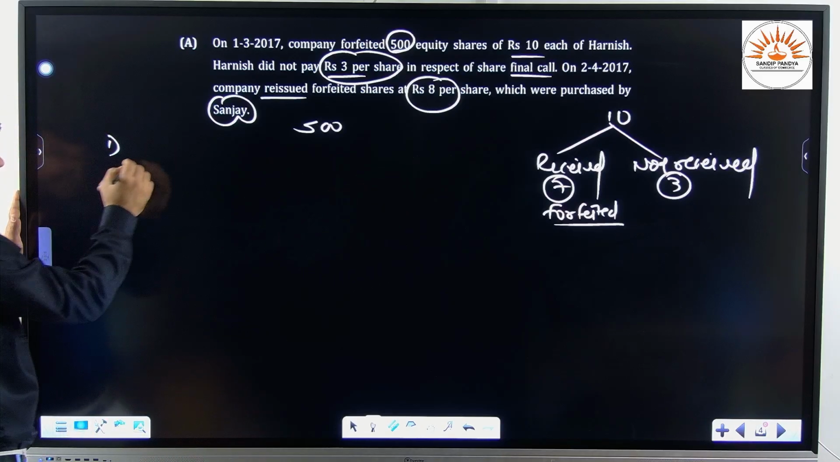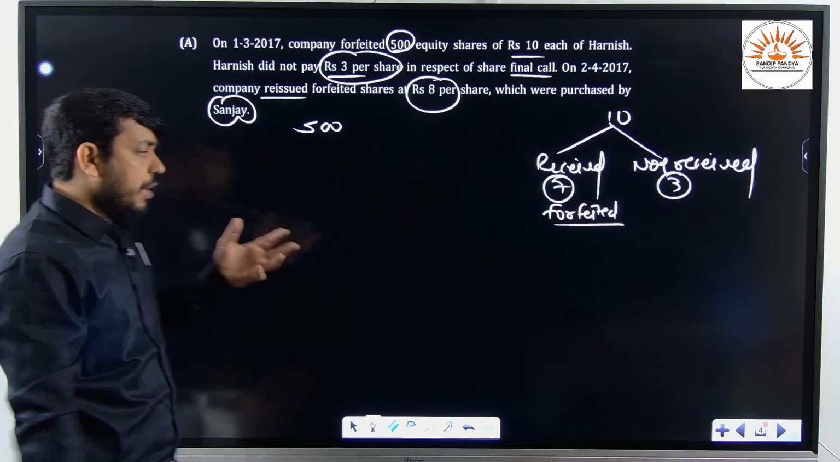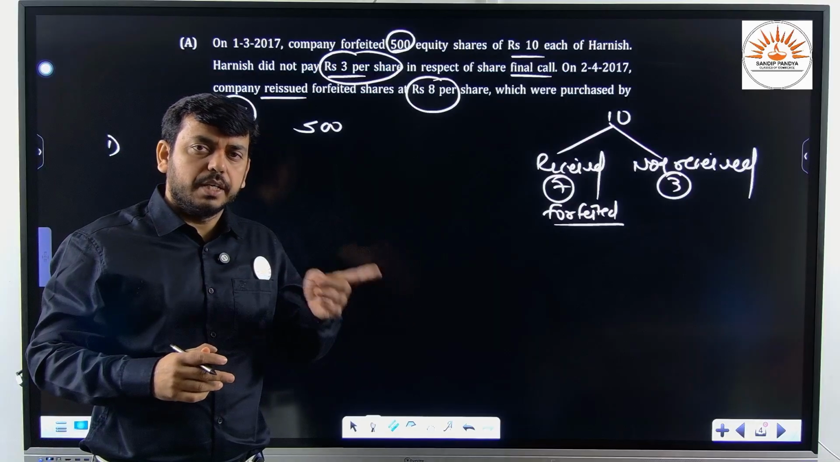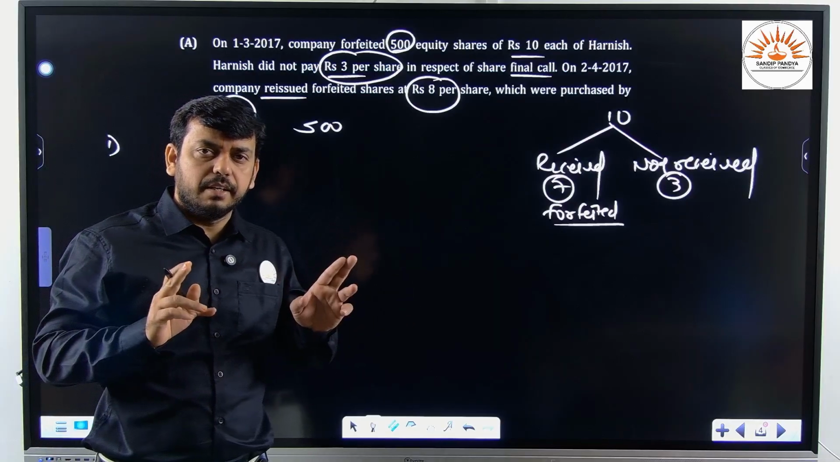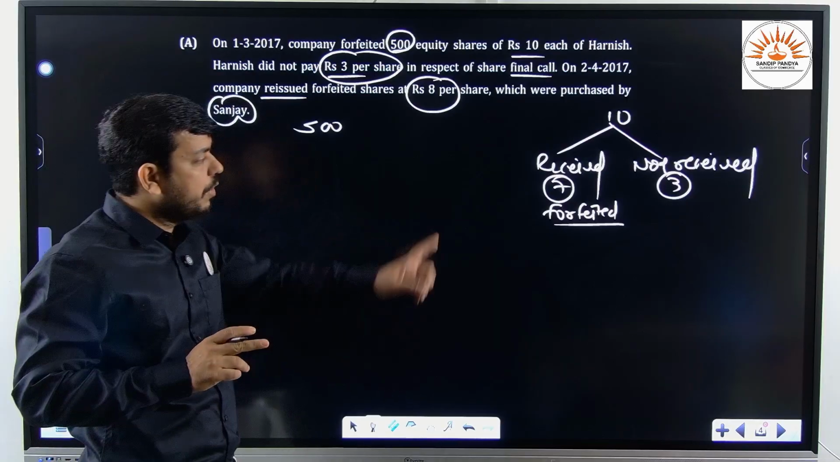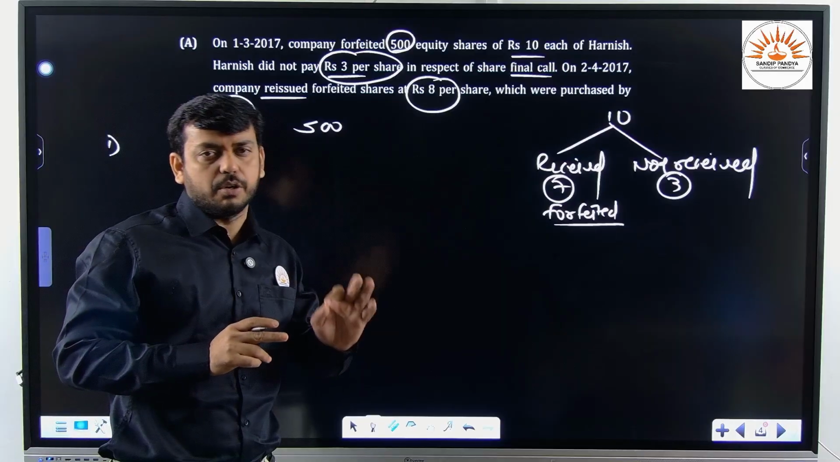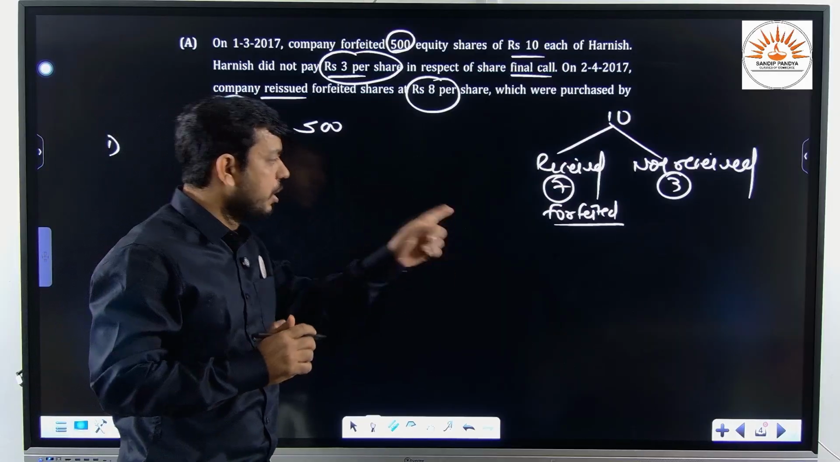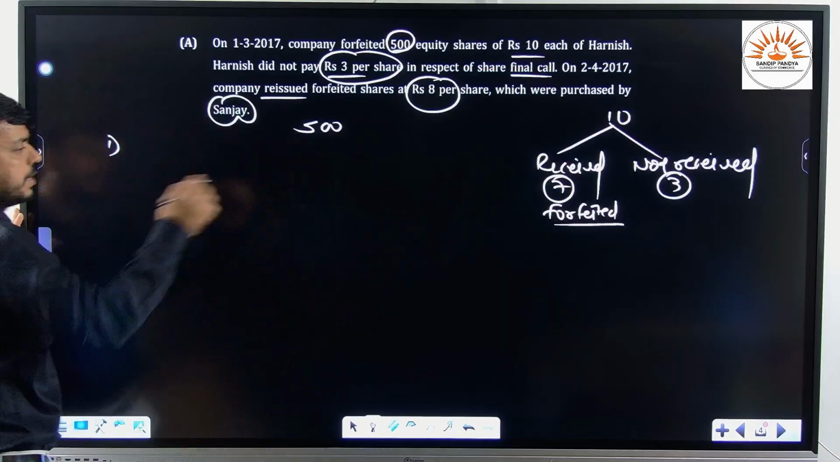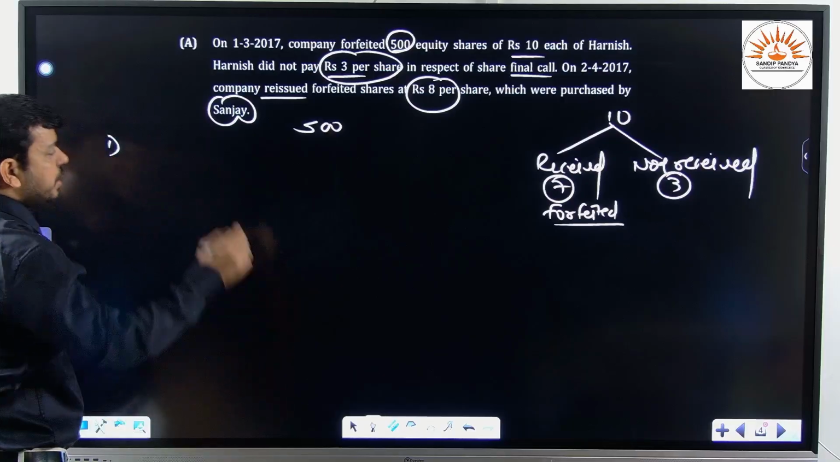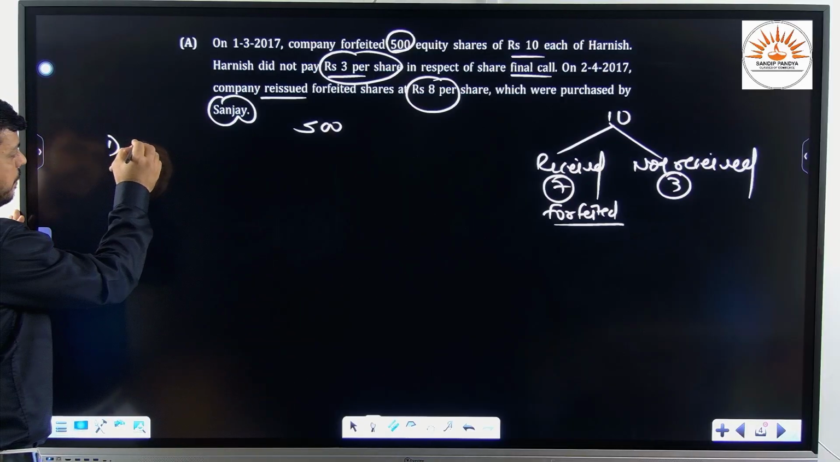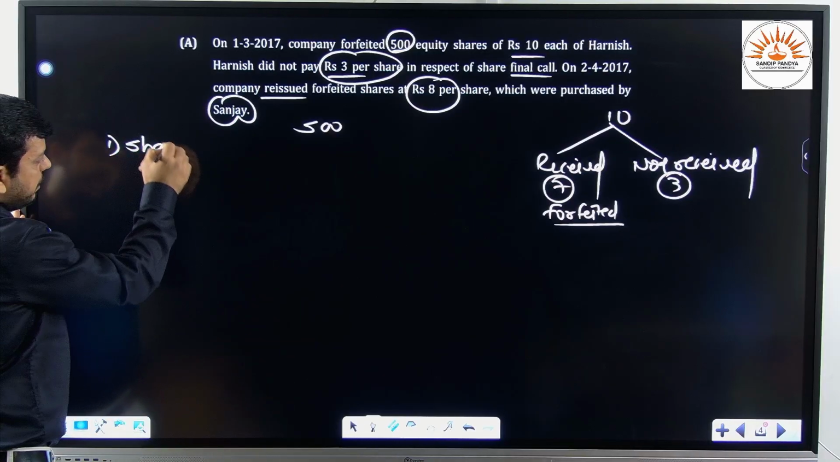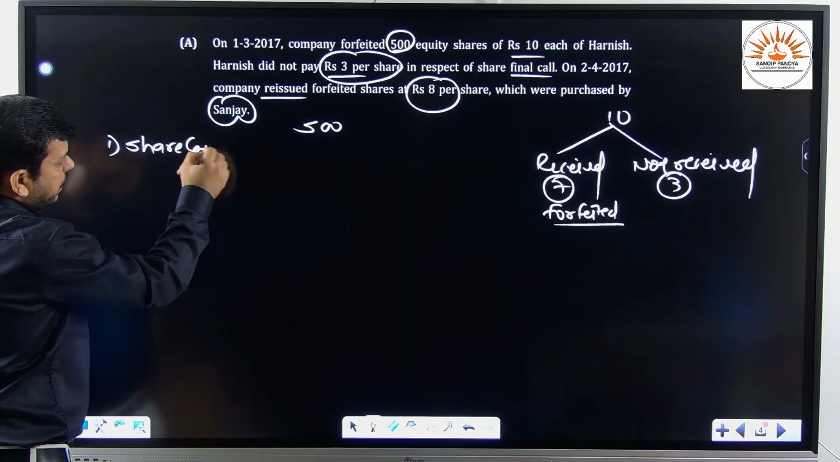So let me write here. So sir, how can we identify? Again, I'm telling you, look at the earlier video with the title forfeiture of share, where you will find the entire detailed topic related to the forfeiture of share. So let me pass the journal entry. See, whenever the company forfeits the shares, share capital reduces. Hence, we shall debit the share capital account. So let me write here share capital account debit.